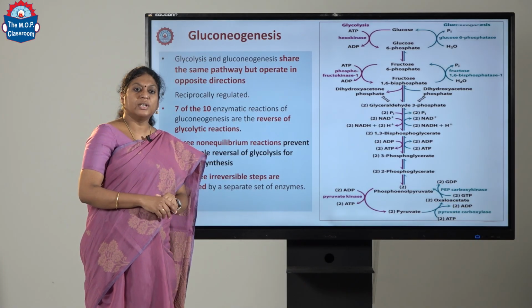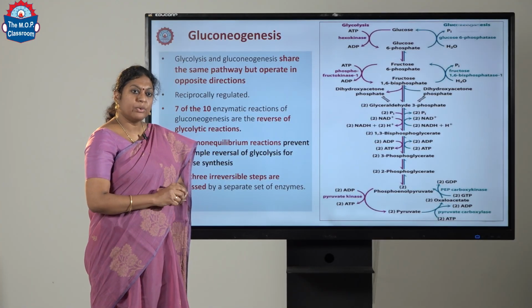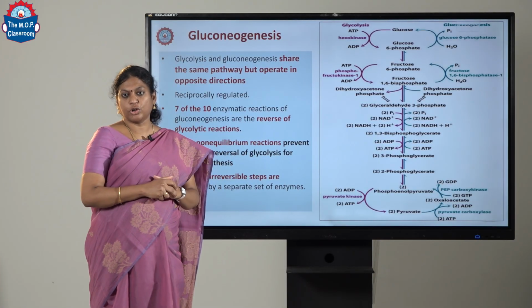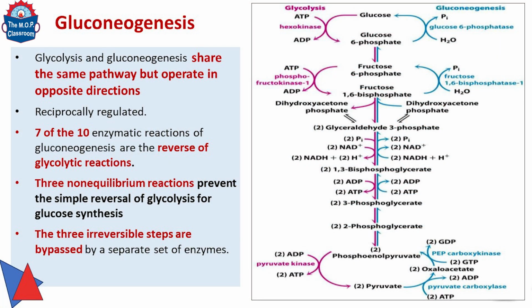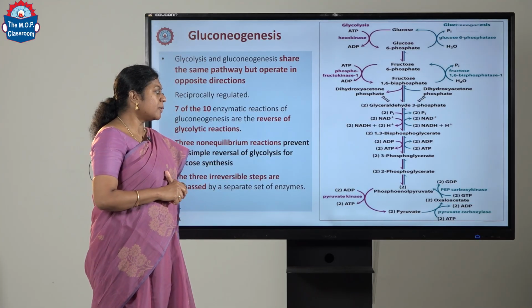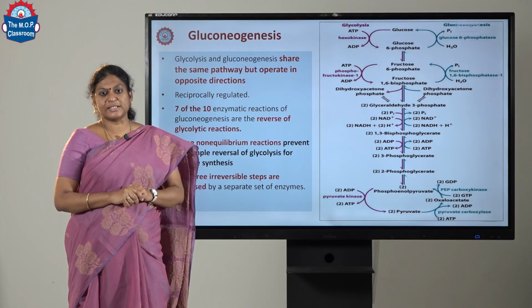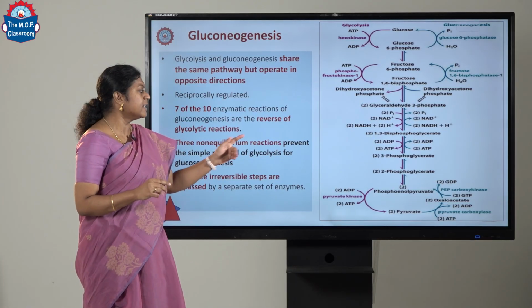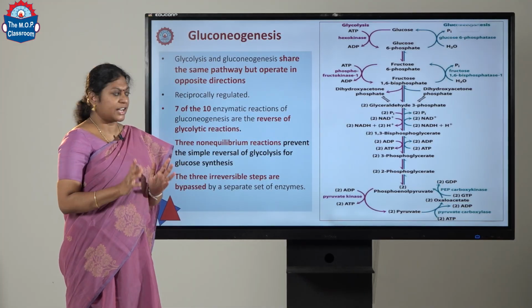Now, let's look into the three reactions which we need to bypass. The first one is pyruvate needs to get converted to phosphoenolpyruvate, and this happens in two steps. The first step is pyruvate gets converted to oxaloacetate. Pyruvate carboxylase is the enzyme for it. Now, this oxaloacetate gets converted to phosphoenolpyruvate by the action of the enzyme phosphoenolpyruvate carboxykinase. So, in this two-step process, we spend around 6 ATP for this conversion. So, the first bypass reaction is done.